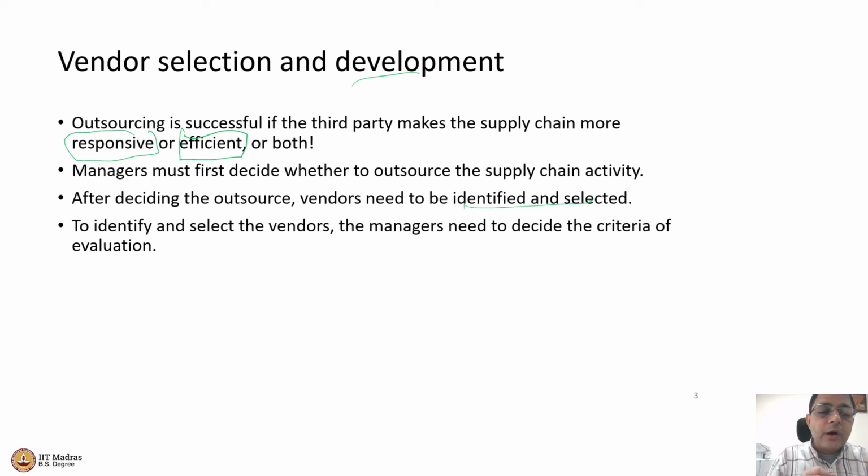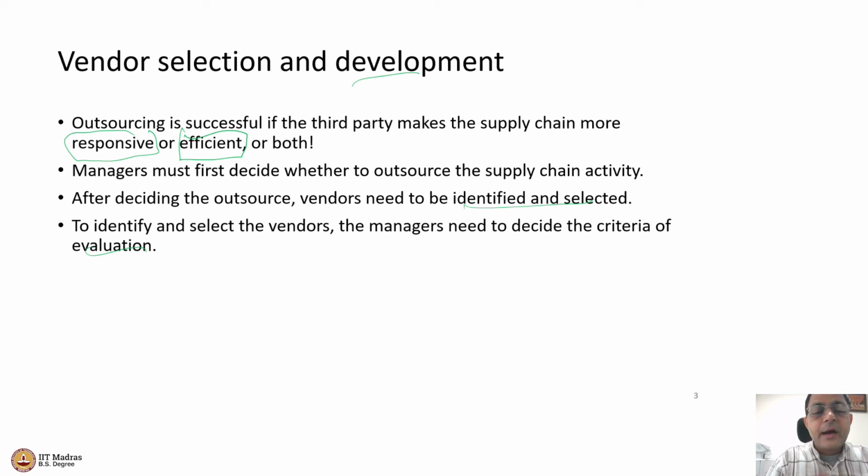So to identify and select these vendors, we have to first of all look at the criteria. What is our requirement from this vendor, right? Obviously the vendor should have the best possible quality and the least possible cost. Are there other requirements? For example, some organizations require that the vendor be located close to them, so that whenever required, the vendor can deliver the products quickly to my factory, right?